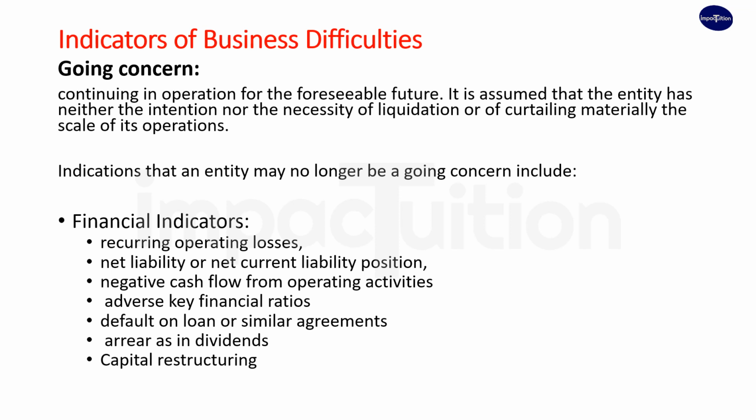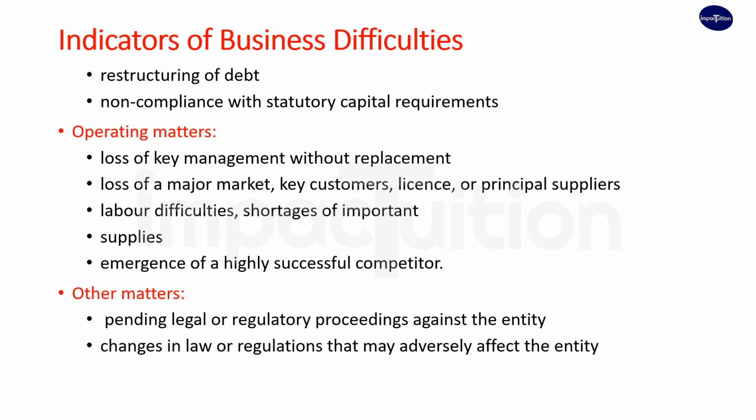Where an entity keeps on incurring operating losses, net liability or net current liability position, negative cash flows from operating activities, adverse key financial ratios, default on loan or similar agreements, arrears in the payment of dividends, and capital restructuring, and then non-compliance with statutory capital requirements.